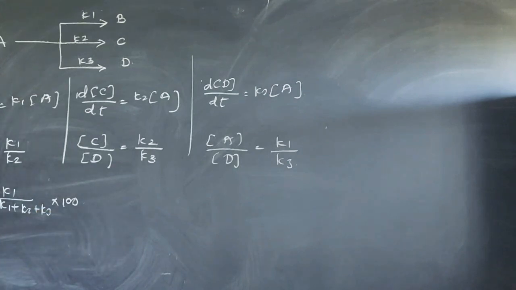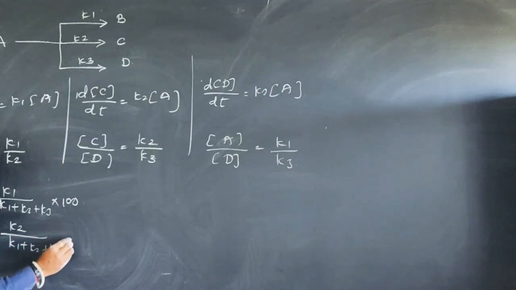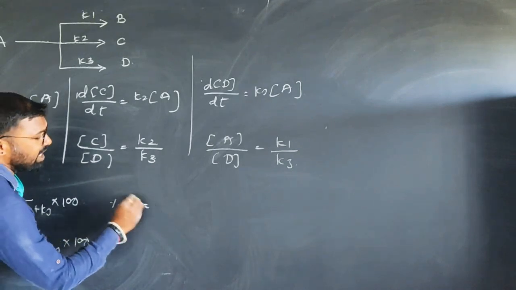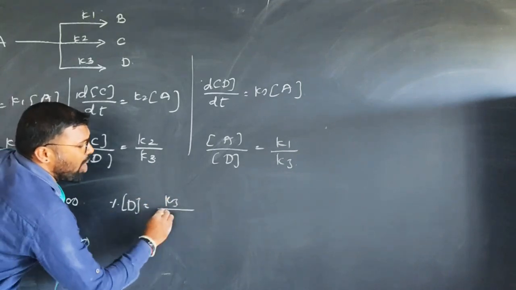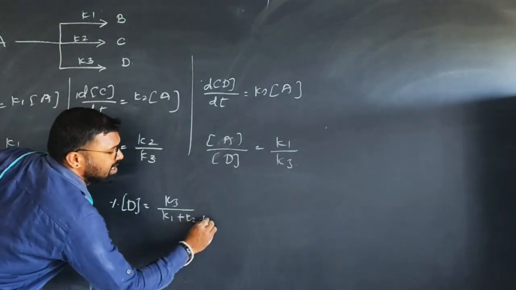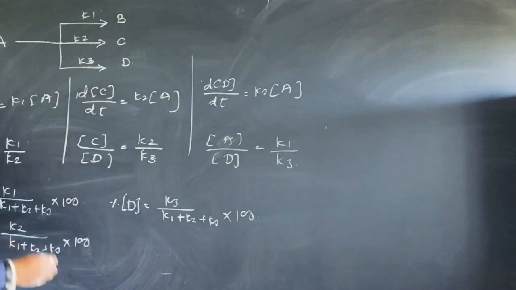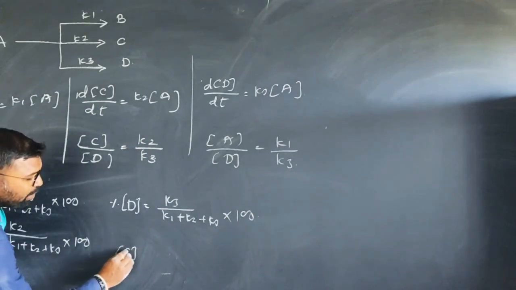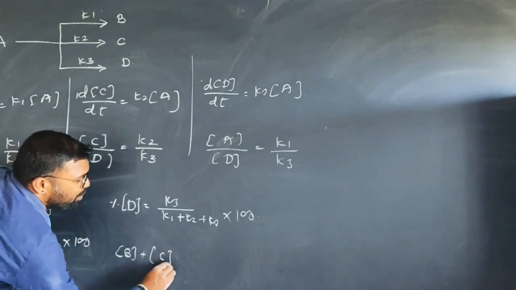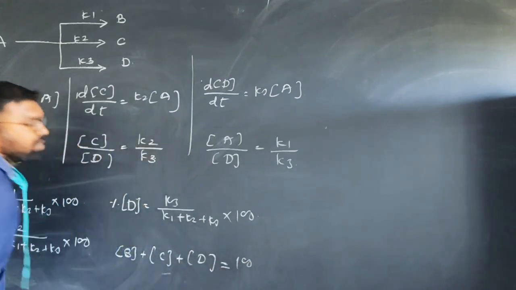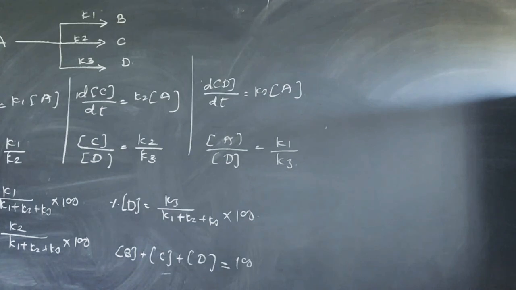The percentage of product C is K2 upon (K1 plus K2 plus K3) multiplied by 100. The percentage of product D is K3 upon (K1 plus K2 plus K3) multiplied by 100. At any time t, the percentage of B plus the percentage of C plus the percentage of D is equal to 100.